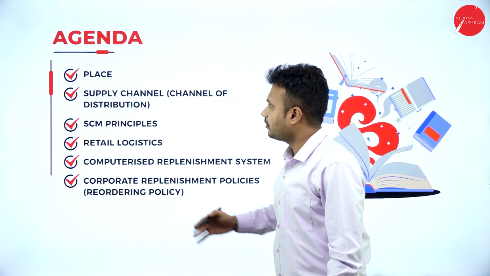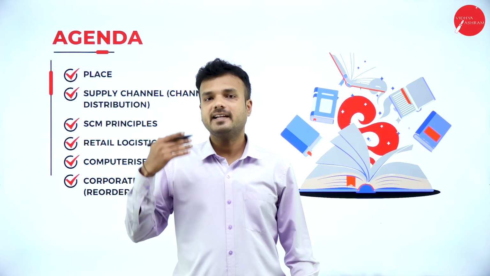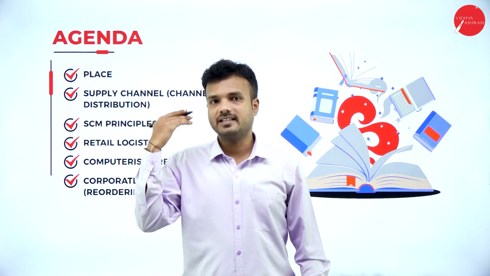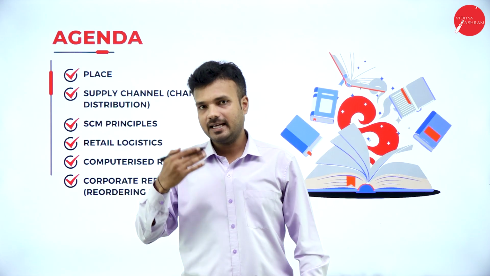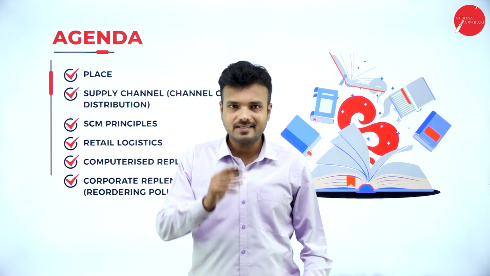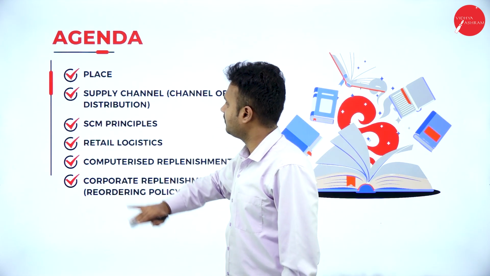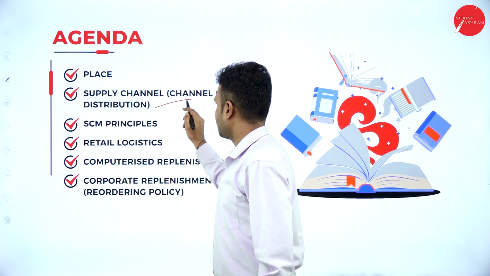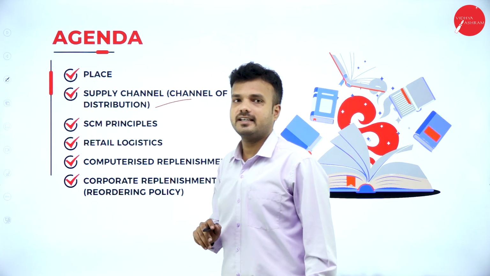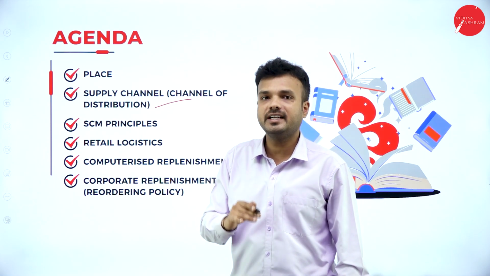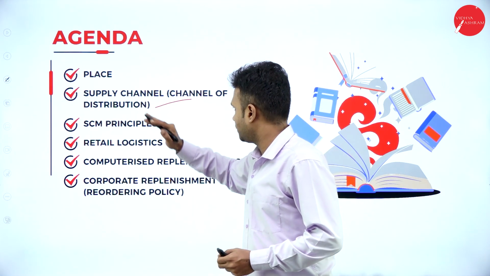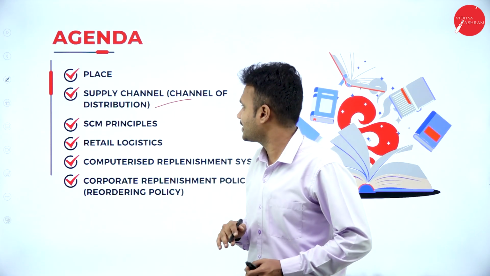This is the agenda of today's session. We had already completed 2 parts of Retail Marketing Mix. Part 1, that is product. Part 2, that is pricing. This is part 3, that is place. Under the place, we are going to study the supply channel or channels of distribution. As we had studied in session 3 of unit 1, the channels of distribution, that we are going to study in depth in today's session.